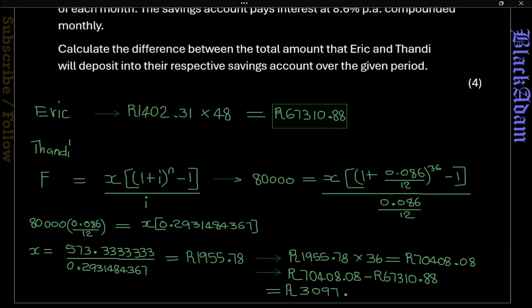So the difference is going to be 3,097 rand 20 cents, rounding off to 2 decimal places. So that's the answer for 7.2.